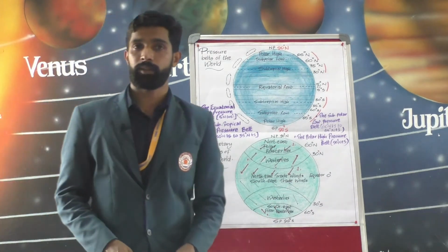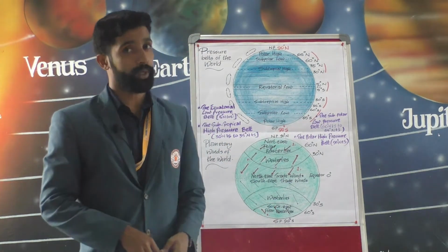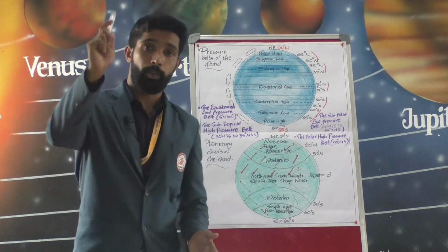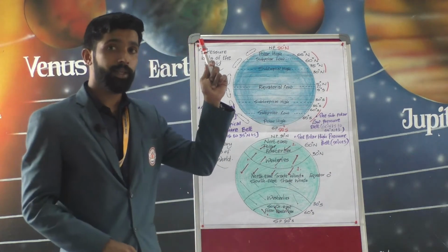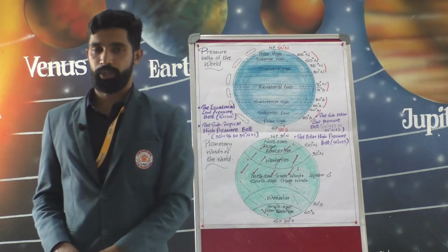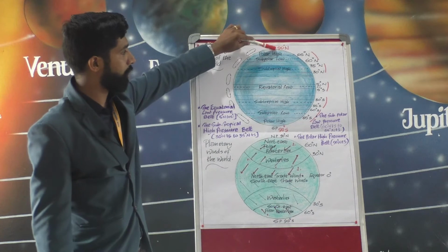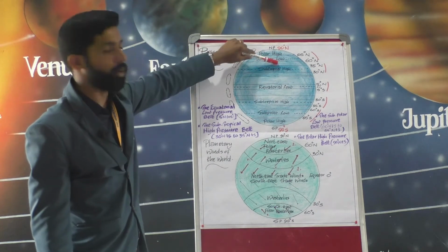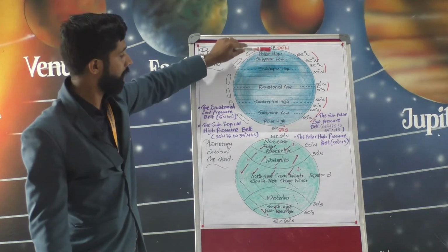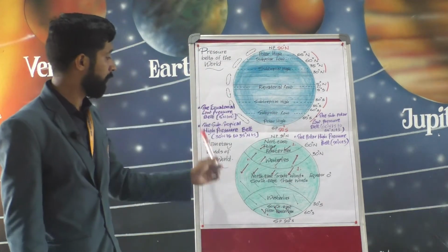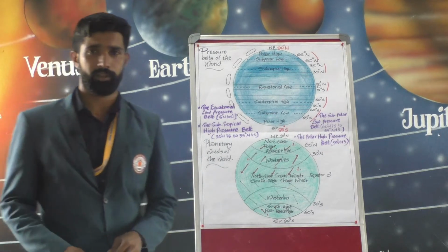And the third one, that is the polar winds. It blows from the polar high pressure belt to the subpolar low pressure belt in both hemispheres. Here and here, both sides you can see. So these are the planetary winds of the world.